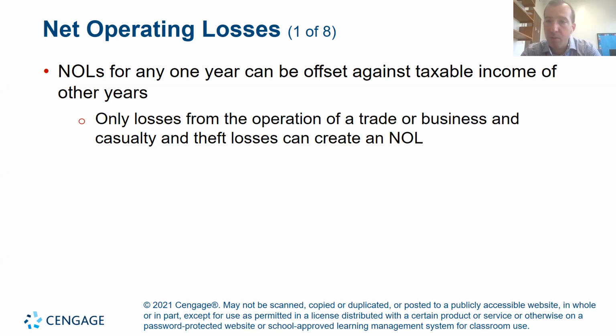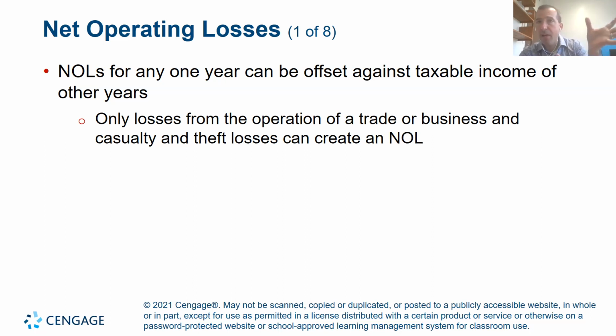The rules changed beginning in tax years 2018. You can no longer go back; the carry back is not allowed, but you can carry forward indefinitely. These losses are grouped by loss year. If you have multiple years, you go back to the oldest year, the year that caused the loss first, and you start to use up that net operating loss carry forward against any future income.